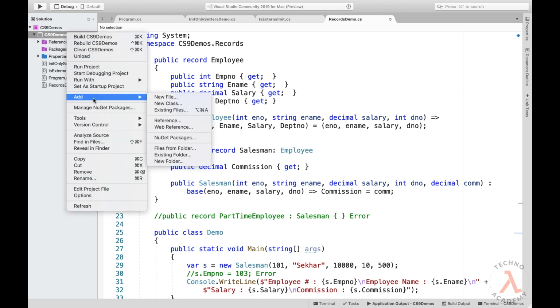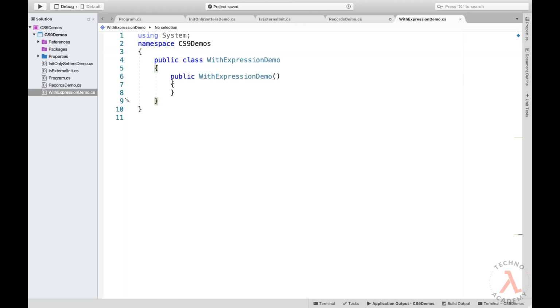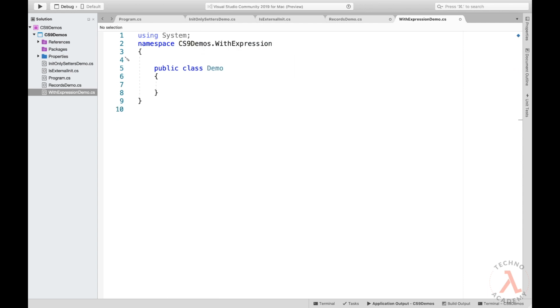So let me create a new file and provide the name as WithExpressionDemo. Let me once again remove the constructor and update the namespace name. Let me create a new record. So let me type in public record Student, and then let me define some properties for this Student class.